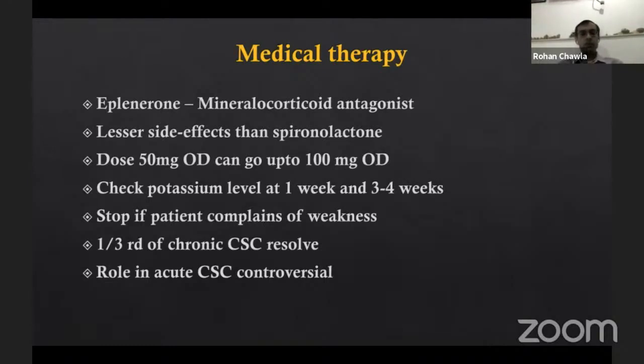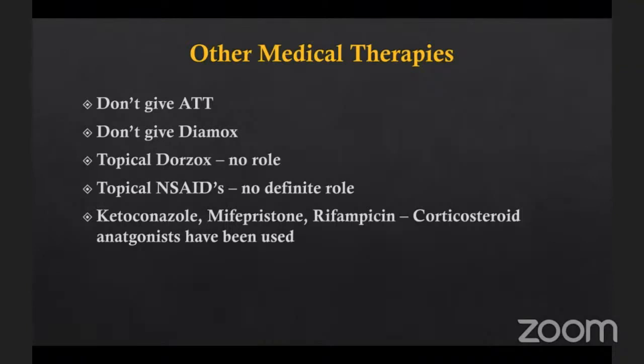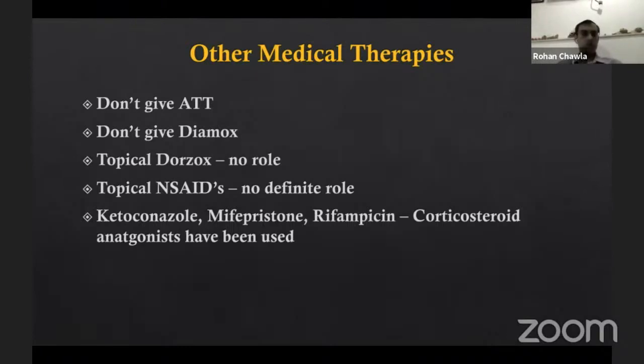Whether you should give it in acute CSC is controversial, but some patients who really want therapy are keen on having it resolved. I have tried it in acute cases also, but I cannot comment whether eplerenone helped or it was just the natural history of the disease. We have also tried ATT, Diamox, Dorzox, NSAIDs, but I would say no definite role. If you at all want to give something other than eplerenone, avoid rifampicin in our country because of the tuberculosis resistance issue. Rather use ketoconazole or mifepristone. I have personally used ketoconazole, not mifepristone.